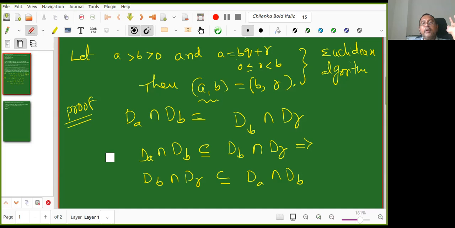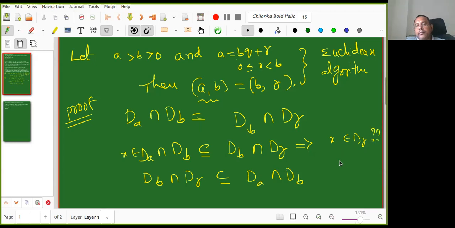So when you go back after this proof is done, you need to know some simple things. Here I need to show X belongs to DR when X is here. If I prove that, I'm done, because it is already in DB, so if it is in DR, it is in the intersection. The main crux is only how to prove it.